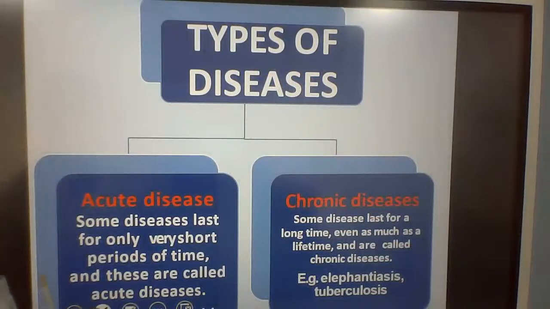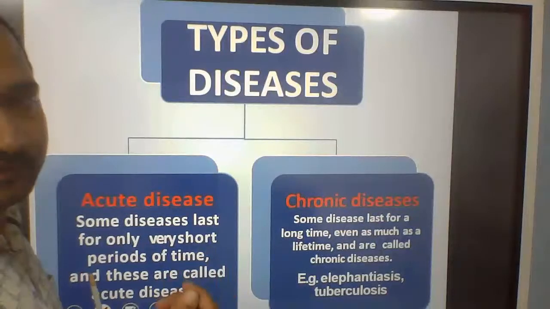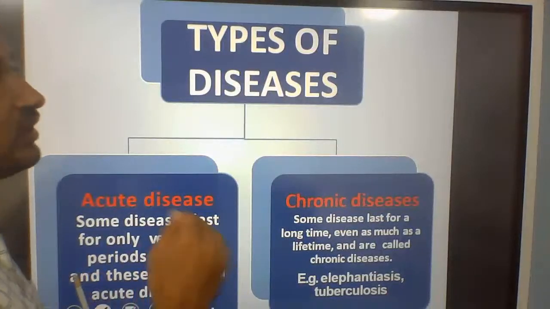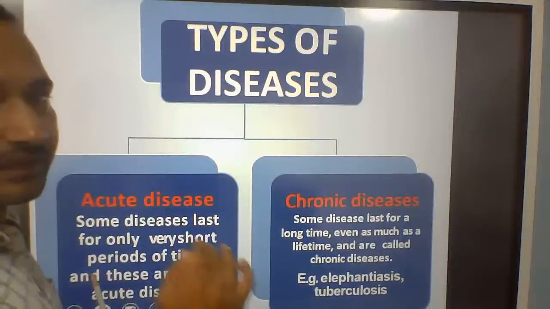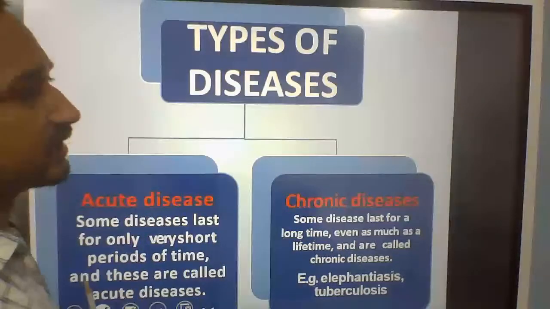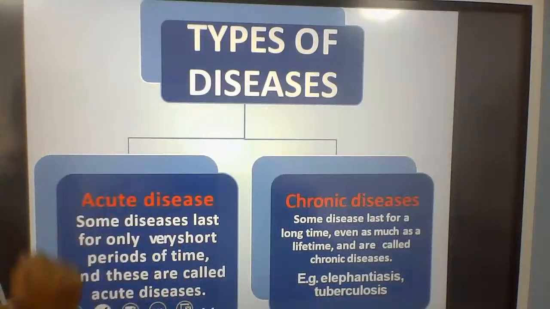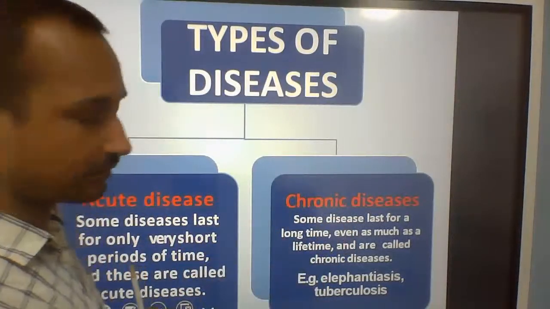Another method of classification of disease is duration. How durable the particular disease can be, how long it can affect the person. So types of disease on the basis of duration, there are two types: acute disease and chronic disease.